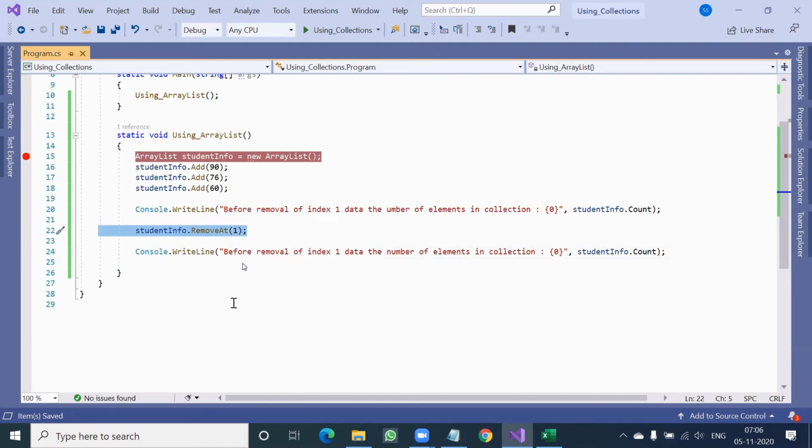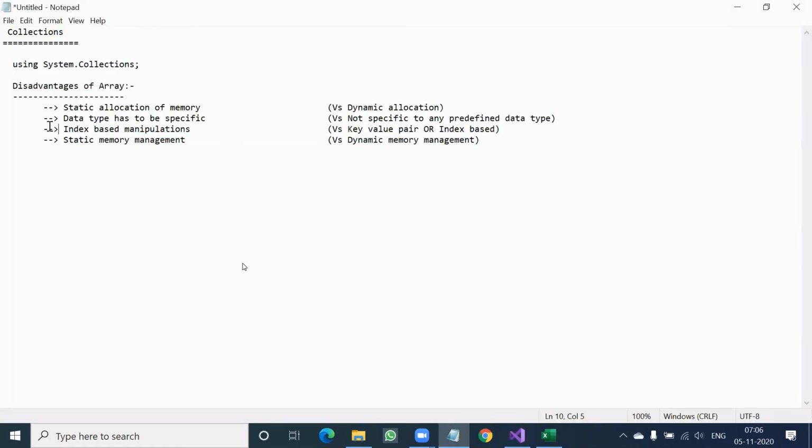Can you see line number 22? It is still doing just like in an array, where you are always giving an index to display, to remove, to nullify, to fetch, to store the data, whatever you do, you do through indexes. Here also we did through indexes. Now, what is that variety of class that will help us with that third point as well? Index-based manipulation, suppose we need it. So how to achieve this point?